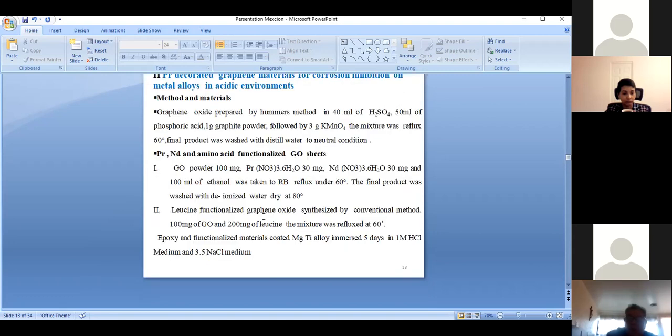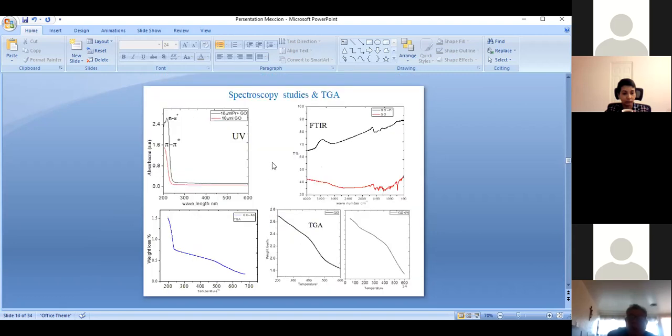These are the praseodymium materials. After praseodymium functionalization, the graphene oxide shows different absorptions, from n to pi star and pi to pi star, due to the praseodymium present in the graphene sheets. When we further confirm in the FTIR, there is no oxygen peak, because praseodymium interacts with the oxygen molecules. It gets coordinated to the ketonic form, the carboxyl surface.